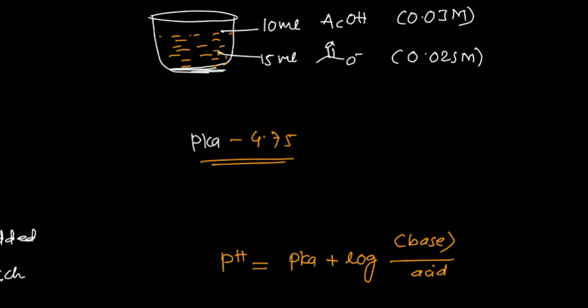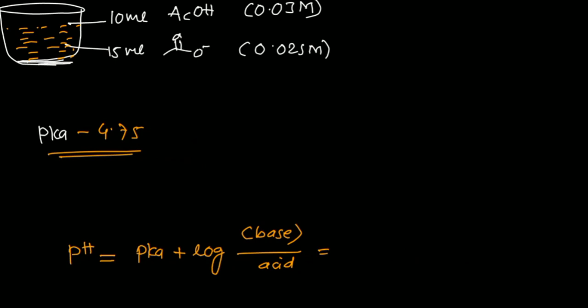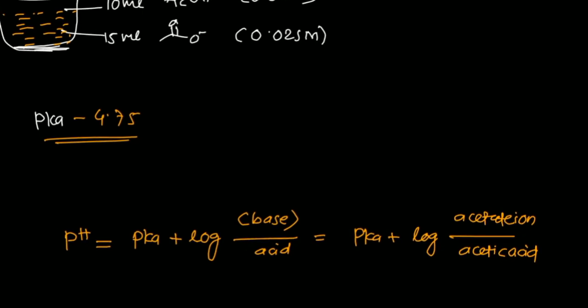And if you want to write it in terms of acid and base, then pH is equal to pKa plus log of acetate as the base and acetic acid as the acid.